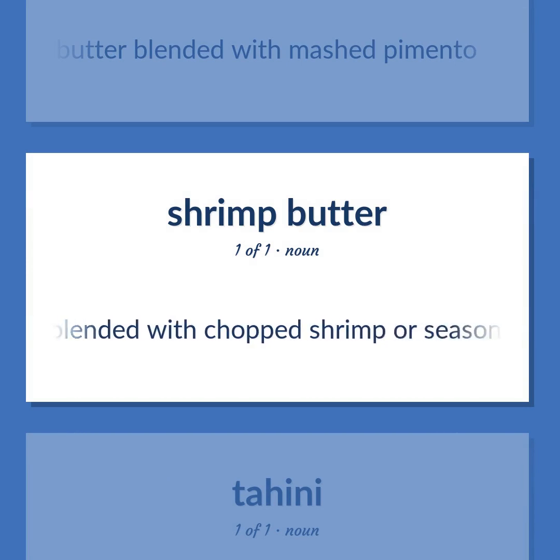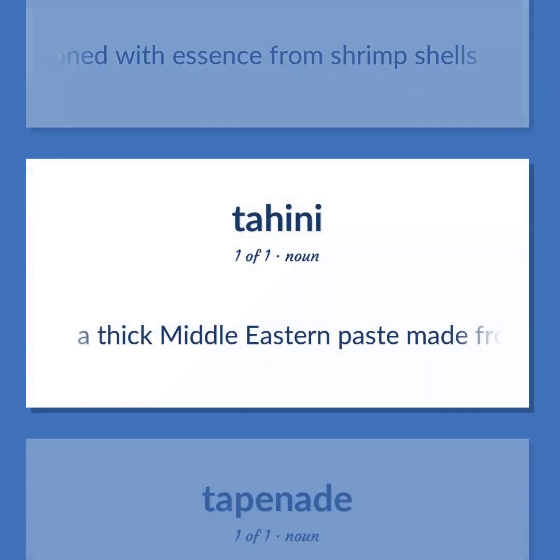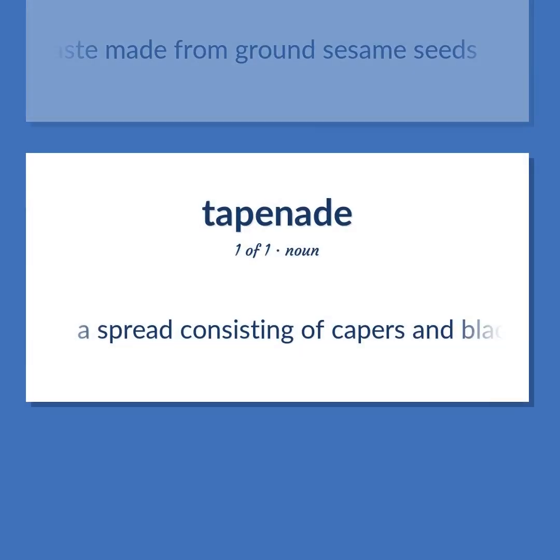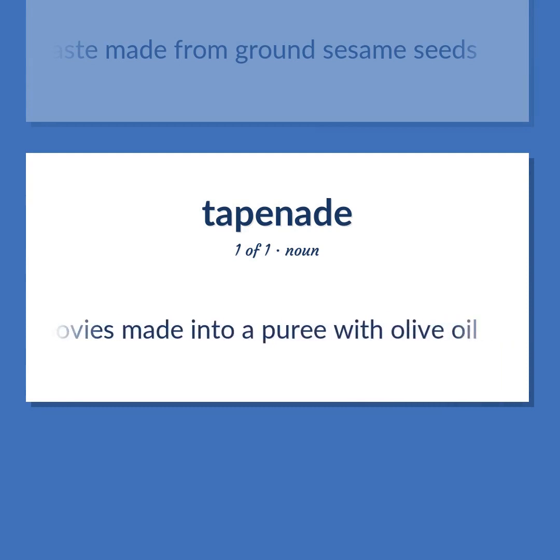Butter blended with chopped shrimp or seasoned with essence from shrimp shells. A thick Middle Eastern paste made from ground sesame seeds. A spread consisting of capers and black olives and anchovies made into a puree with olive oil.